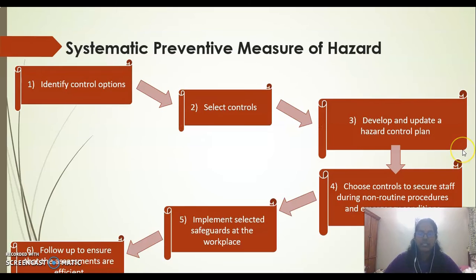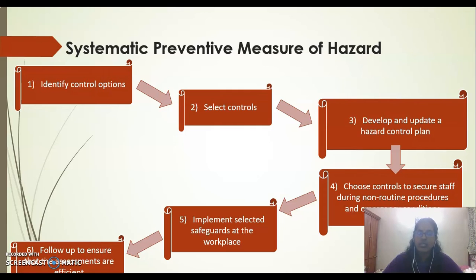So next is the systematic preventive measures of hazard. In Androchemia, there are 6 systematic prevention measures which can be taken. The first one is identify control options. This is to obtain, coordinate and also analyze the details of staff to assess the categories of hazard. The second one is to select controls. This is to monitor all severe hazards instantly.